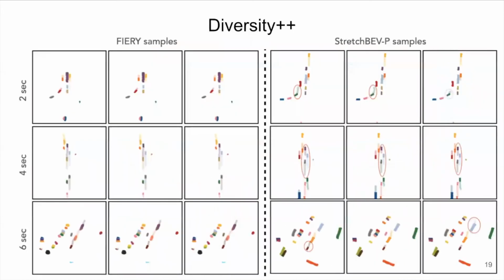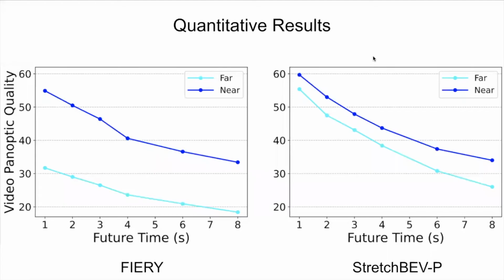In this slide, we show the diversity of the examples from Fiery and StretchBEV-P. As you can see, our model can predict different futures for a given sample. In this slide, we show the video panoptic quality versus future times to predict. On the left, you will see Fiery. On the right, you will see our model StretchBEV-P. As you can see from the graphs, our model outperforms Fiery for all future time steps to predict.